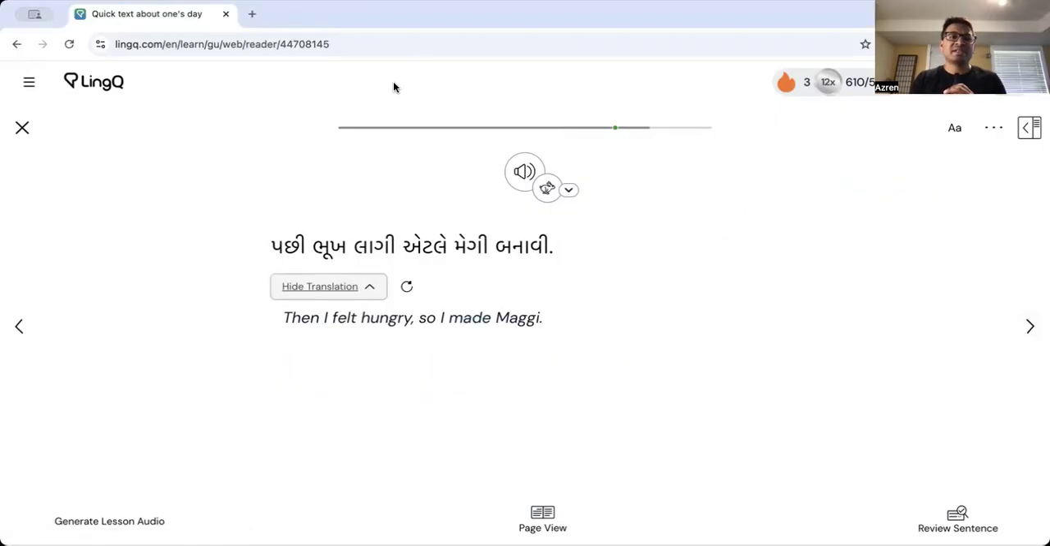Pachi bhook lagi, so that's an easy one. Then we got hungry. It says I in the translation, but it's we. It's implied. Pachi bhook lagi, we got hungry. Itle Maggi banavi. Maggi is the word they use for instant noodles or pot noodle, like the instant ramen noodles. That's Maggi. So Maggi banavi. We made Maggi.